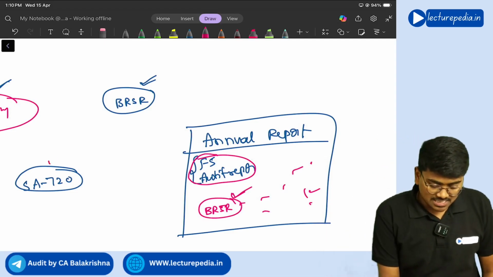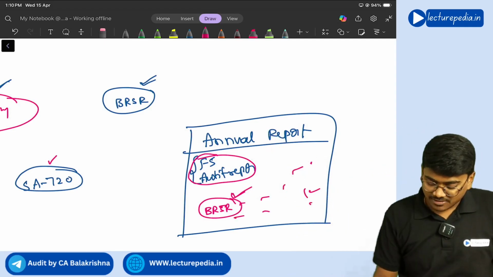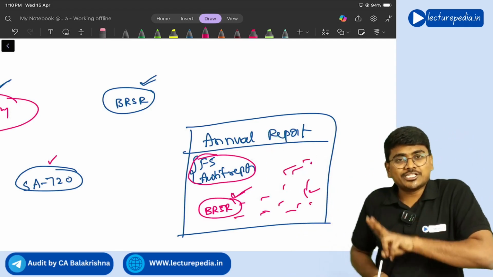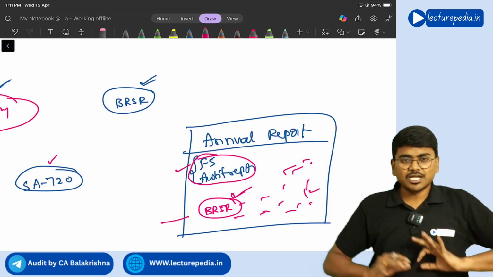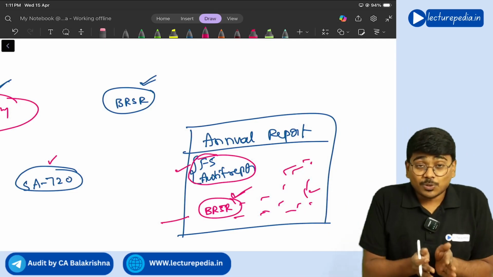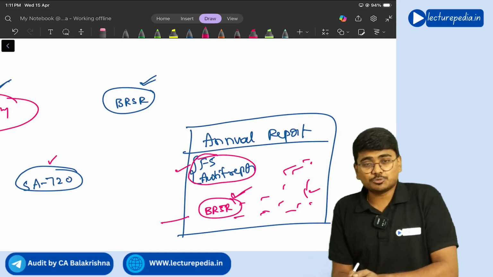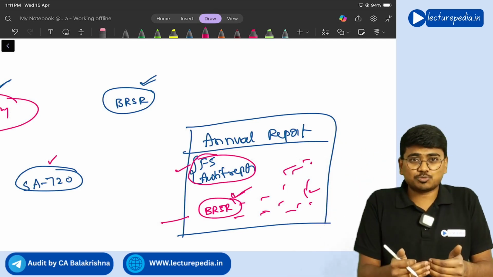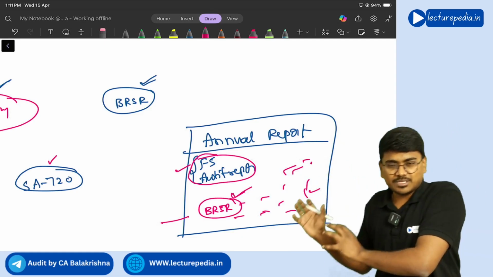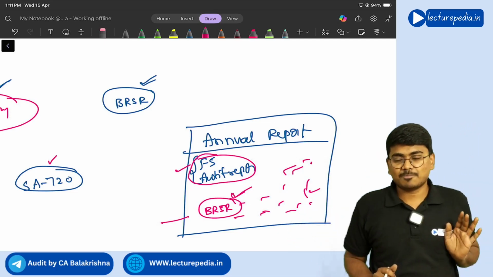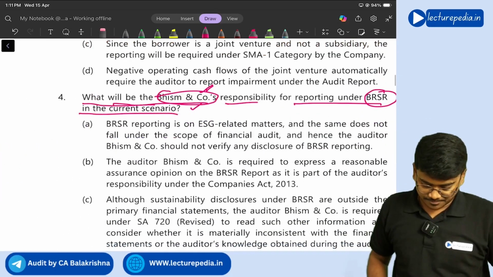So as per SA 720, there is a responsibility on the auditor to read the other information in the annual report and to ensure that there is no inconsistency between this other information and the audited financial statements. So here there is a responsibility on the statutory auditor, even though he has not been appointed to provide assurance on BRSR. What is his responsibility? To read that BRSR and to ensure that there is no inconsistency between the BRSR and the financial statements. Got it? Yes. So we need to find out where that option is.